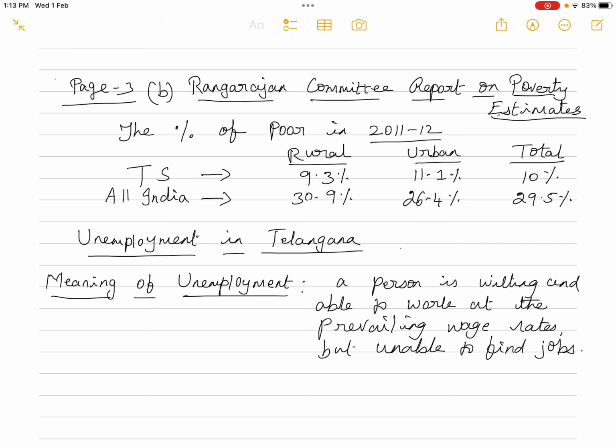So this committee's report also indicates that the state of Telangana is able to reduce poverty compared to the all India level. So this is about poverty.